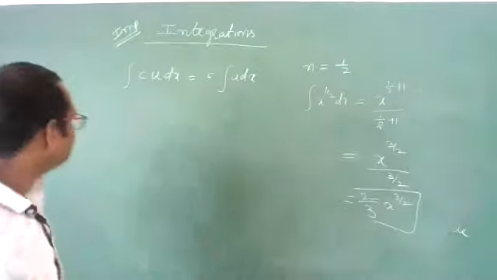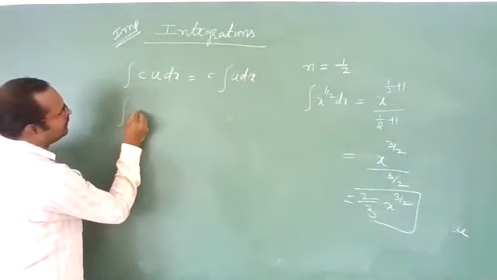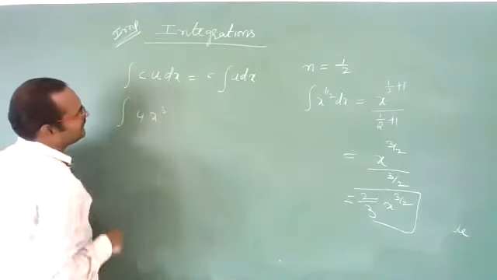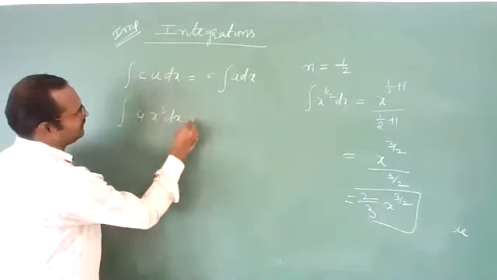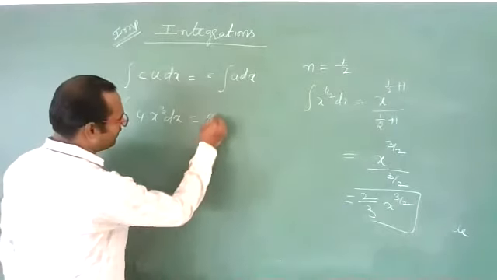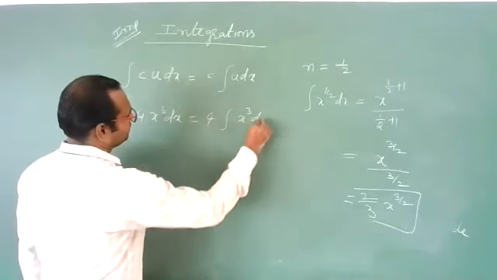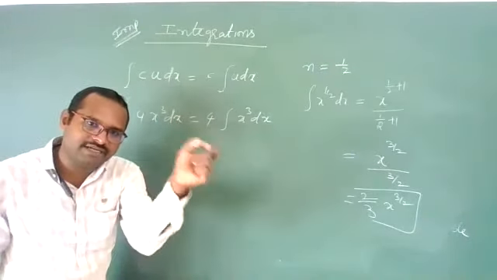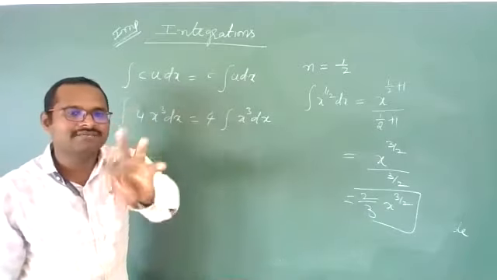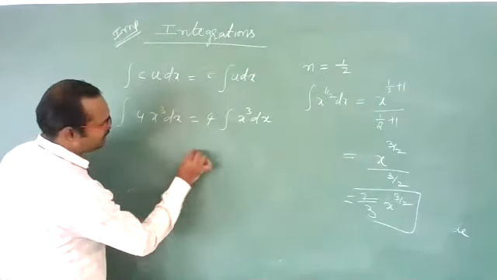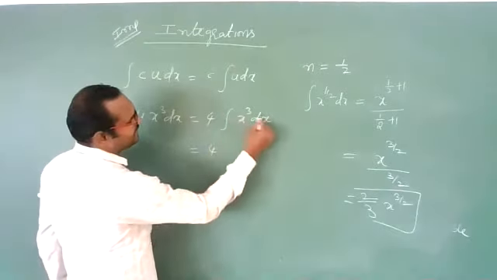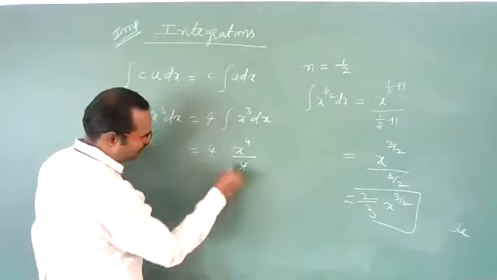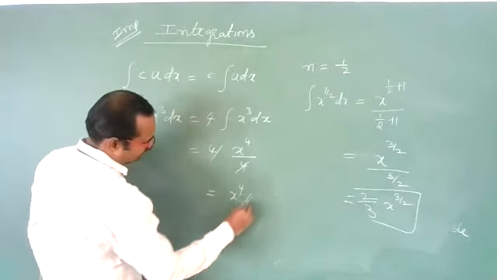If you are having integration of 4x cube dx, what will you get? 4 will come out: 4 times integration of x cube dx. Whenever a constant is there, we can take it outside of the integration, same as in differentiation. So you will get 4 integration of x power 3 dx. It will become x power 3 plus 1 divided by 3 plus 1. The 4s cancel, and you will get x power 4 as the answer. Finished.